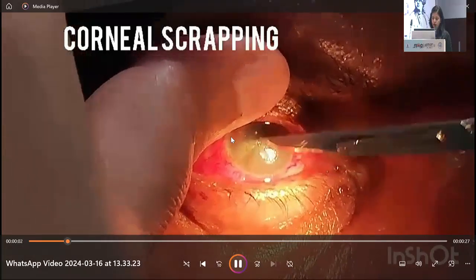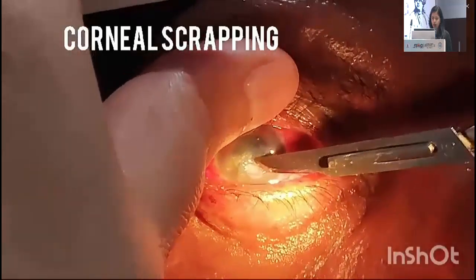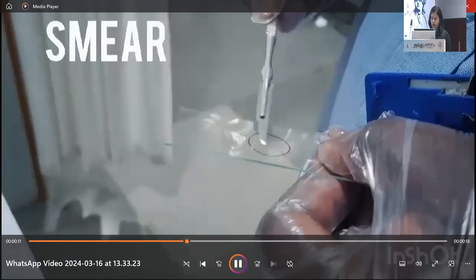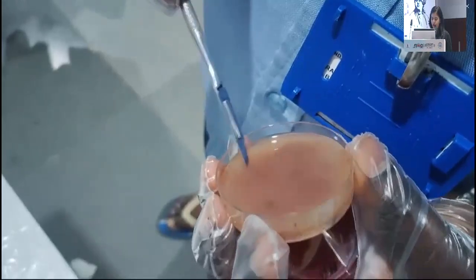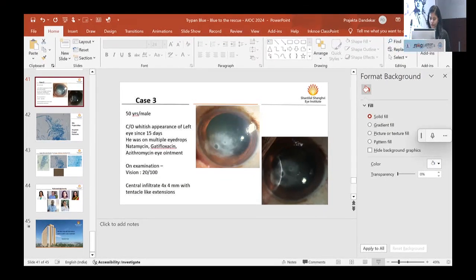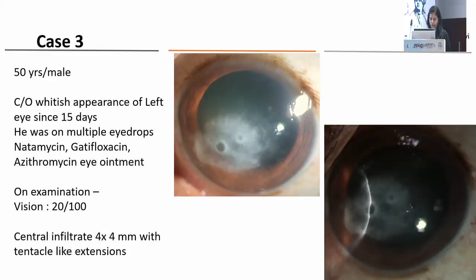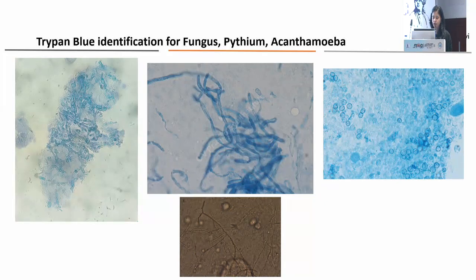And this is a demonstration of corneal scraping, how it is taken at the edges and the base of the ulcer. It is better to do it unidirectionally to avoid loss of material. And this is a C-streak demonstration on any kind of agar plate. So these are the different organisms, fungal, pythium and acanthamoeba, which can be easily seen versus KOH.